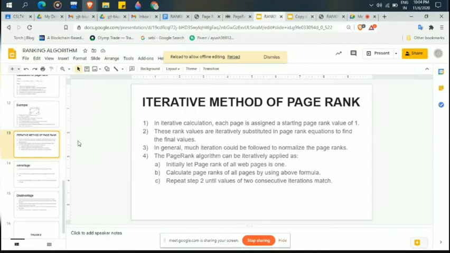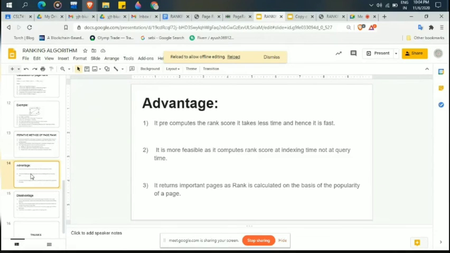So what advantage do we get from this algorithm? It pre-computes the rank score, so it takes less time and hence it is fast. It is more feasible as it computes the rank score at indexing time, not at query time.